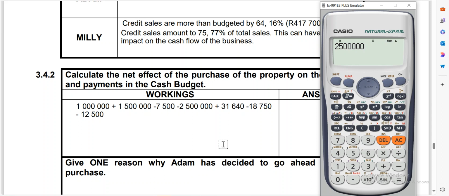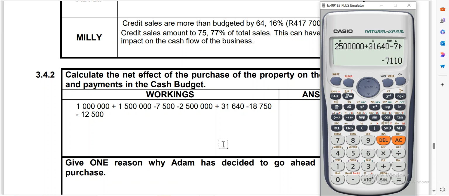So I'll say plus 31,640. Then, remember, we are now dealing with the negative, so we're going to say minus, the first minus is 7.5, so we take minus 7,500, minus 2,500,000, and then minus 18,750, and then minus 12,500.